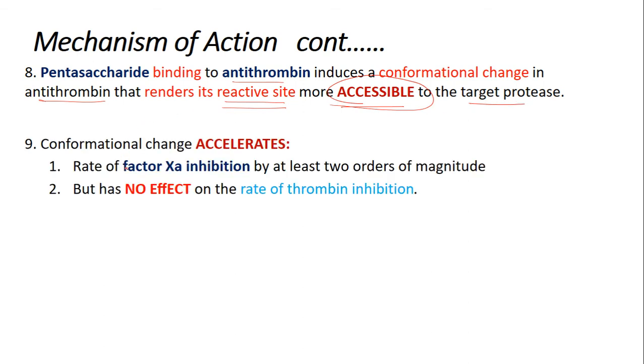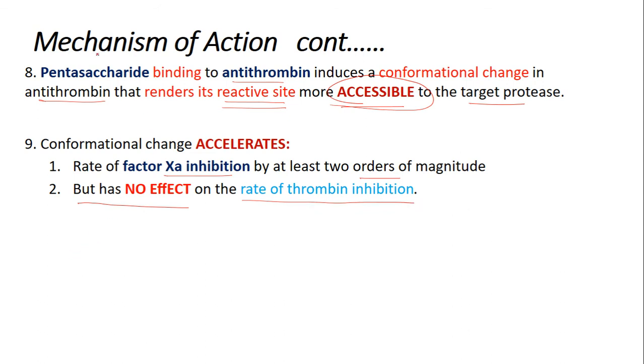Once there is a conformational change, there is acceleration in the rate of factor 10A inhibition by at least 2 orders of magnitude. But this is very important: remember, there is no effect on the rate of thrombin inhibition.